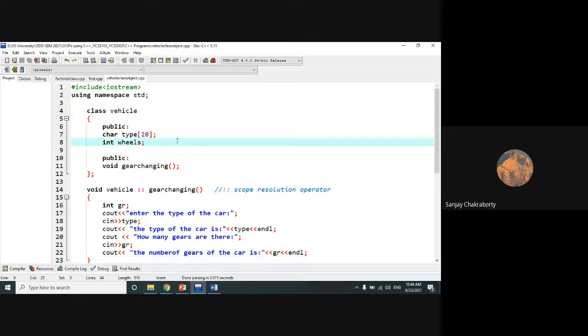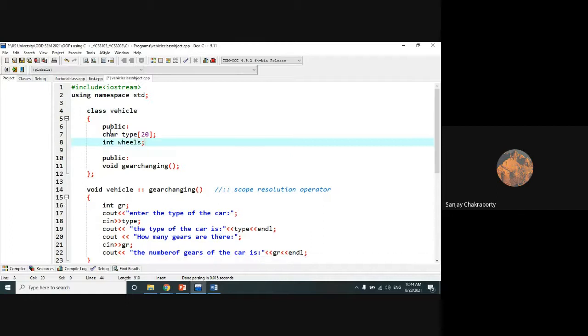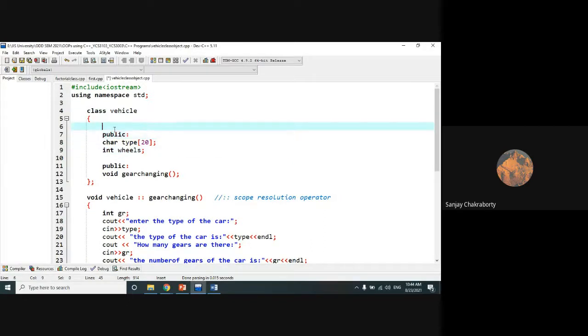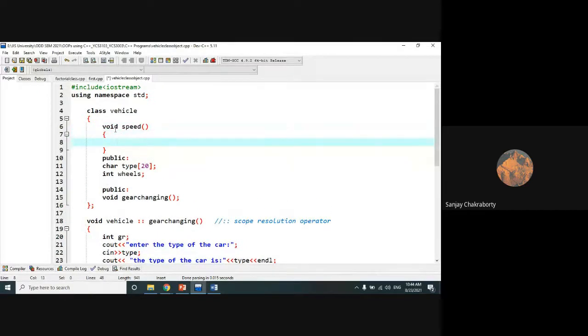Suppose the same program we are taking. Suppose I have defined one function here, suppose void speed. Okay, that function I have assumed. You can assume any function of your choice. So I didn't define any access specifier here, but that means it will automatically be considered a private member function.